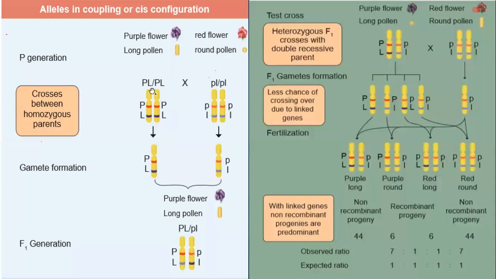Here we can see capital P, capital L, and again capital P, capital L. Here small p, small l, and small p, small l. Here you can see that gene combination. So it is a homozygous parent, and here also a homozygous parent.